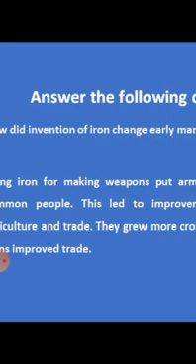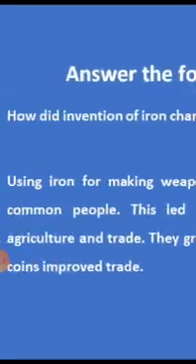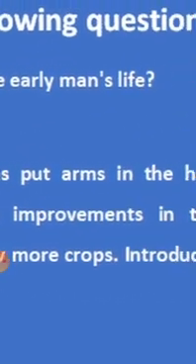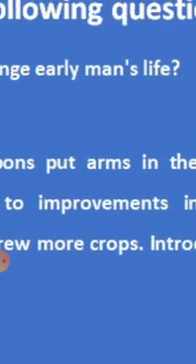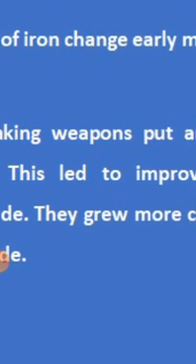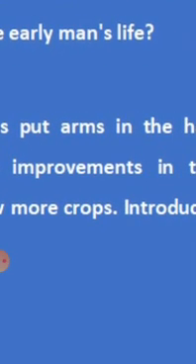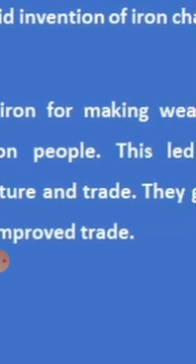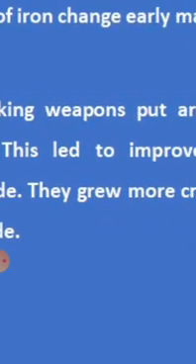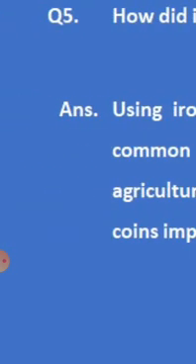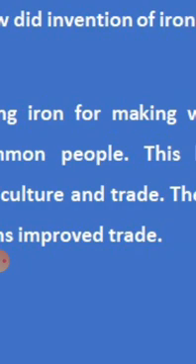How did the invention of iron change early man's life? Using iron for making weapons put arms in the hands of the common people. Then the next sentence: this led to improvements in the field of agriculture and trade. Then the next sentence: they grew more crops. Introduction of coins improved trade. Okay, this is the answer of the fifth question.